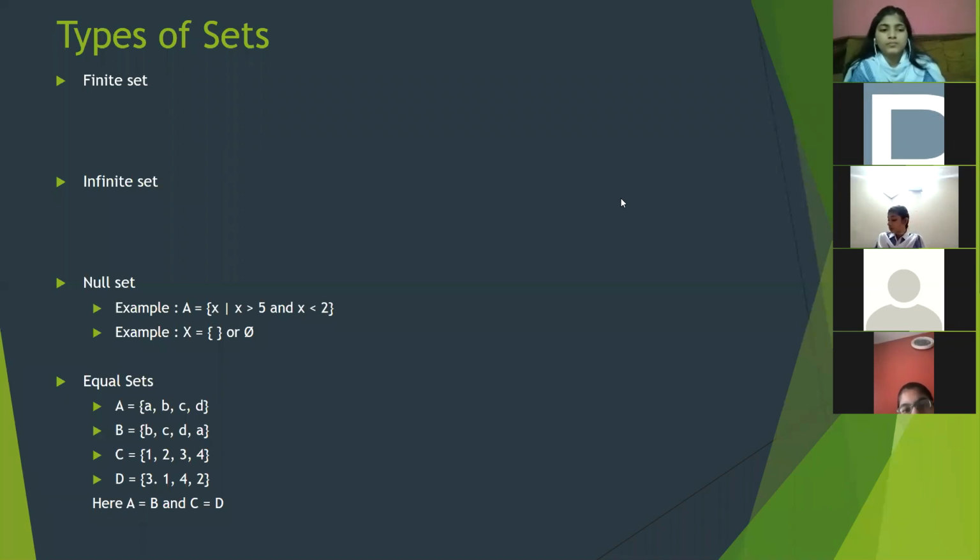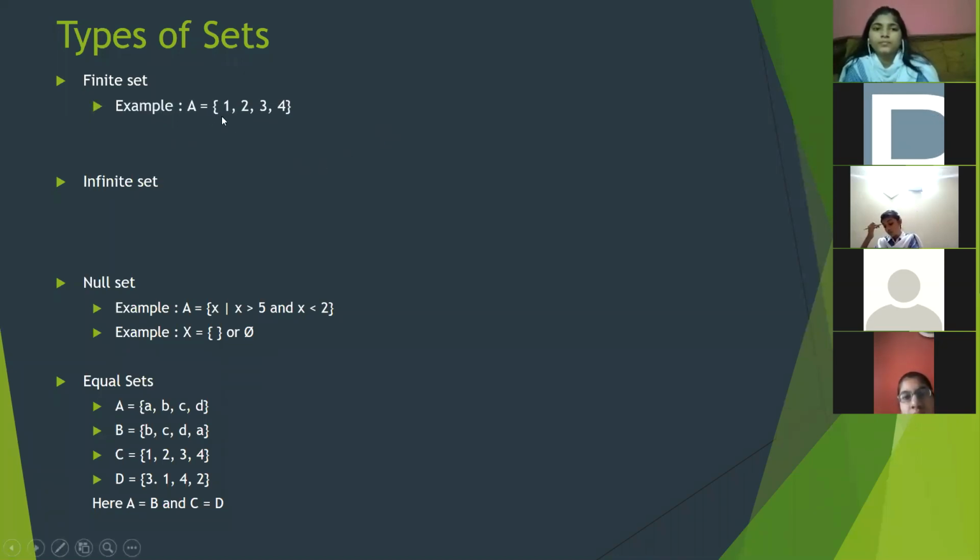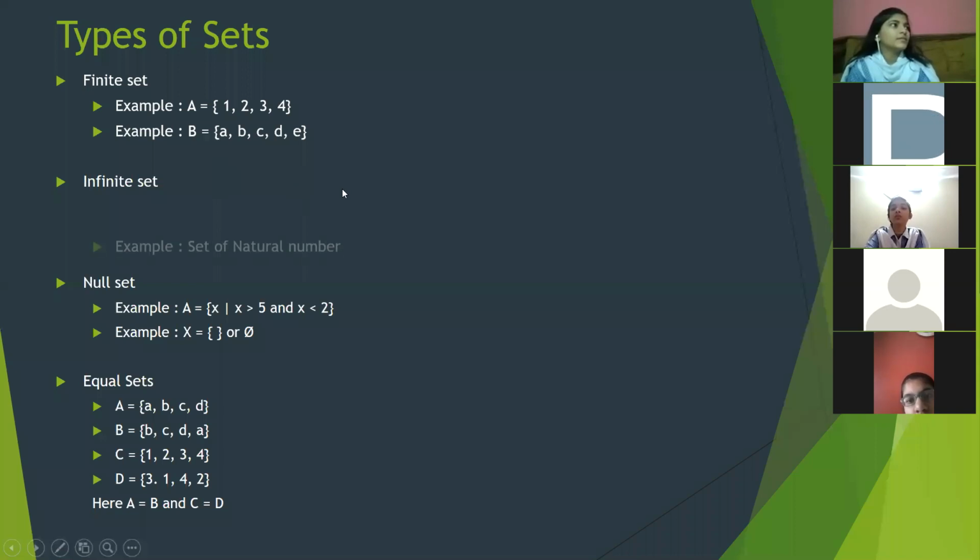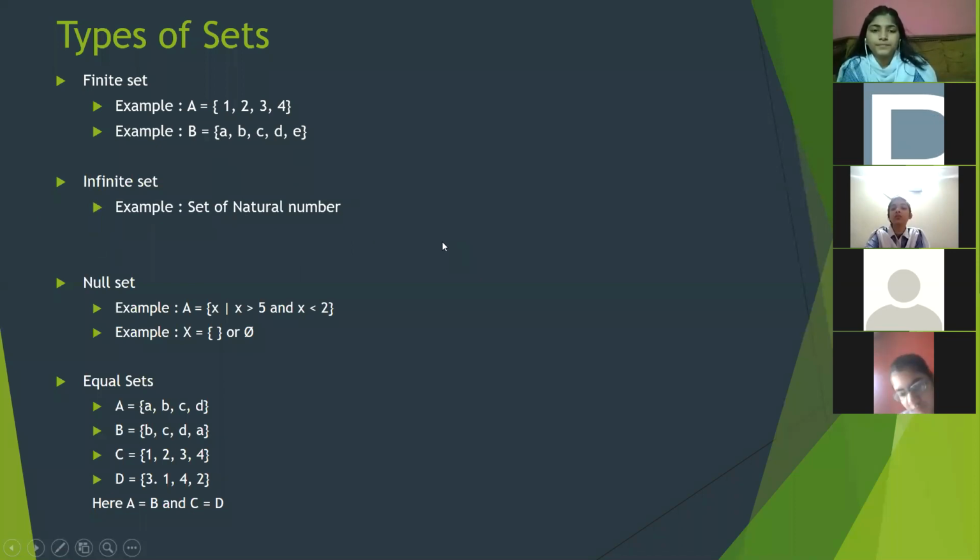So this set is called a finite set, right? And an infinite set means, for example, the set of natural numbers. Here A equals 1, 2, 3, 4, and here B equals a, b, c, d, e. The set of natural numbers is infinite. We don't know the ending. What about the number of stars in the sky?